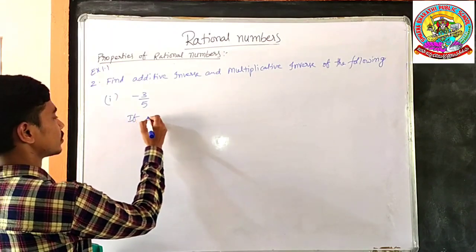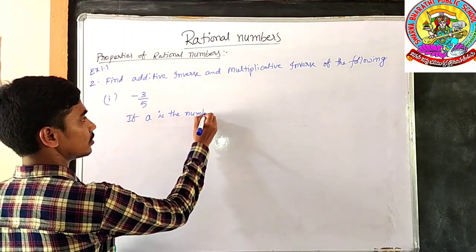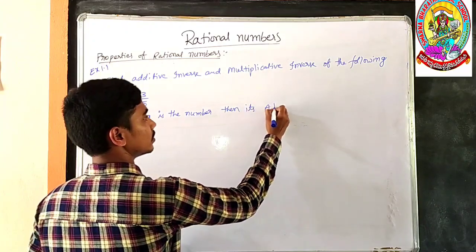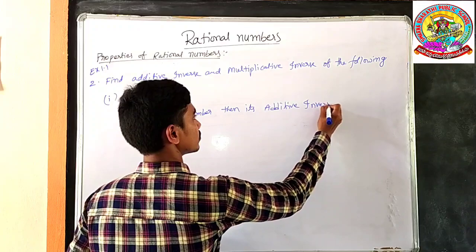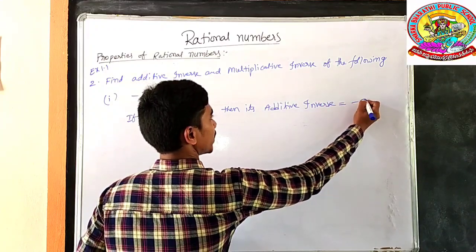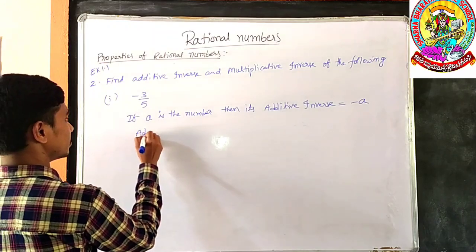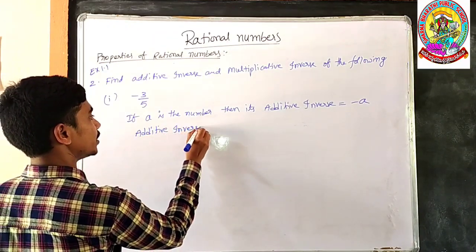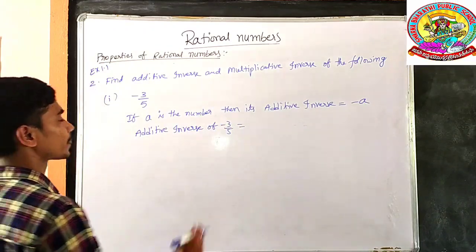If A is the number, then its additive inverse is equal to minus A. If minus 3 by 5 is the number, the additive inverse of minus 3 by 5 is equal to, what would happen?